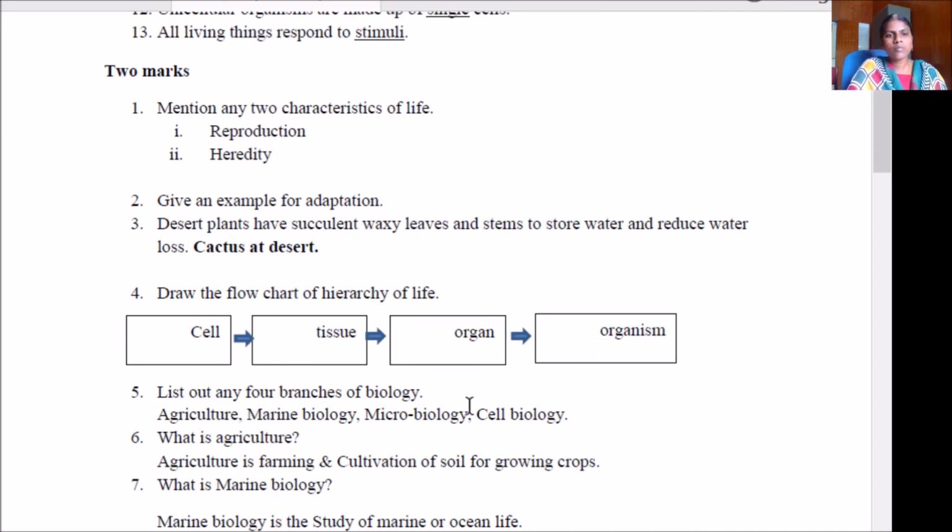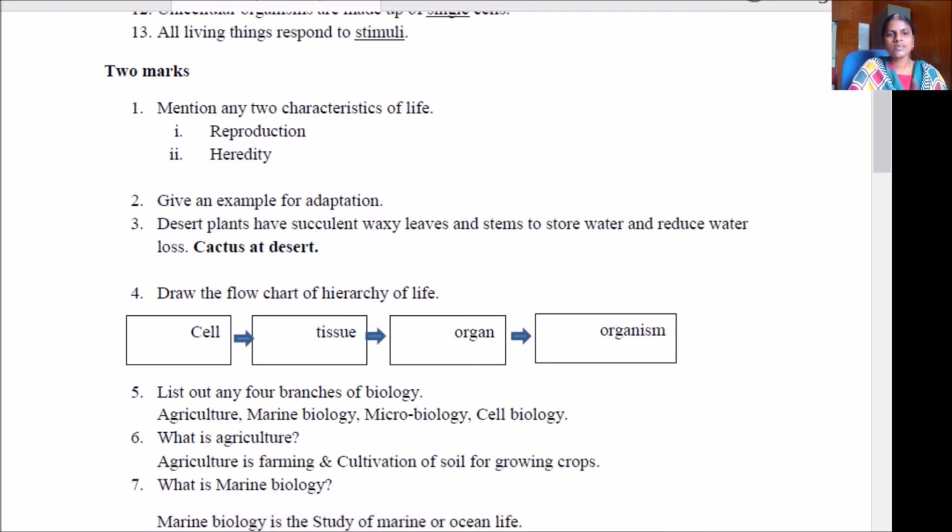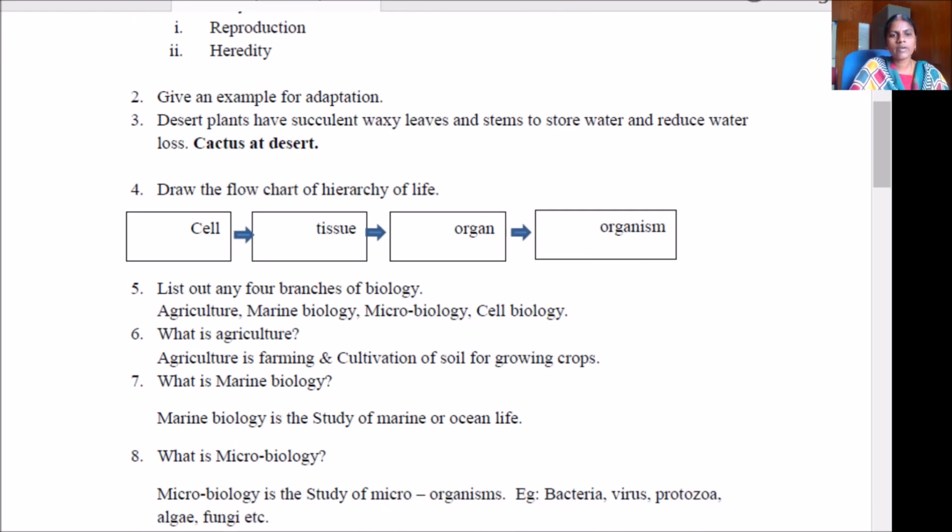List out any 4 branches of biology. You may mention any 4: agriculture, marine biology, microbiology, cell biology. So what is agriculture? It is farming and cultivation of soil for growing the crops. What is marine biology? The study of marine or ocean life. What is microbiology? It is the study of microorganisms. Example is bacteria, virus, protozoa, algae, and fungi.